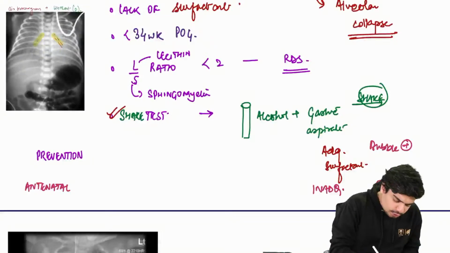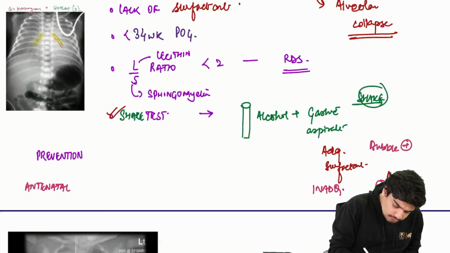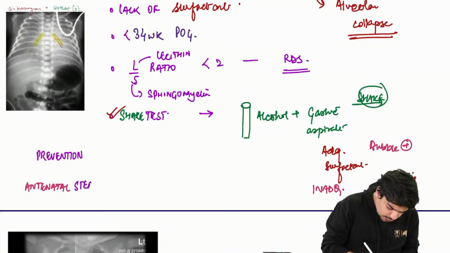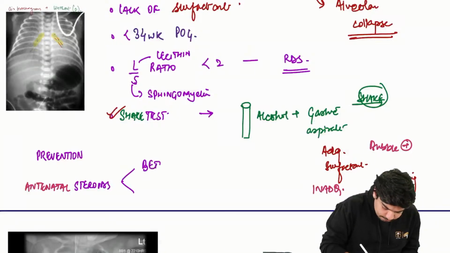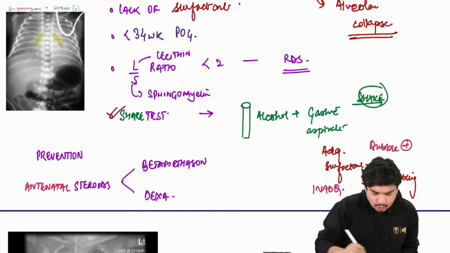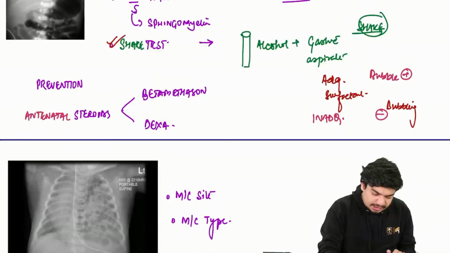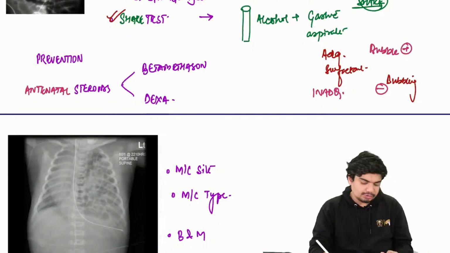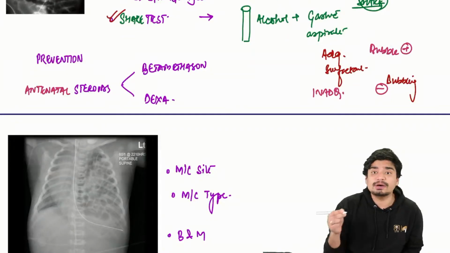For prevention, we'll use antenatal steroids. You can use either betamethasone or dexamethasone. Betamethasone: B for beta, B for bara.